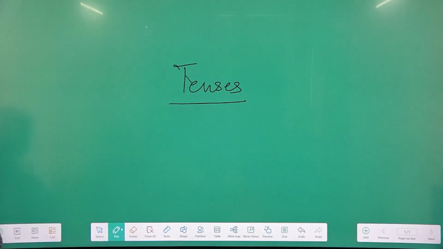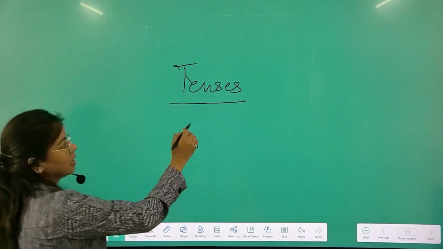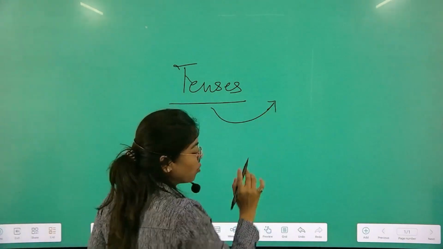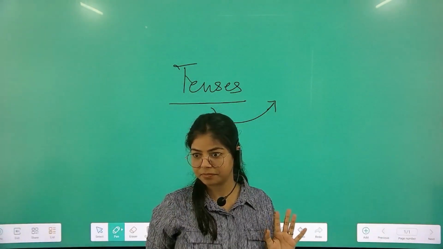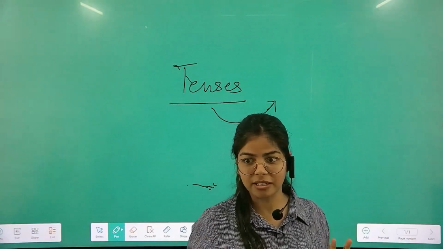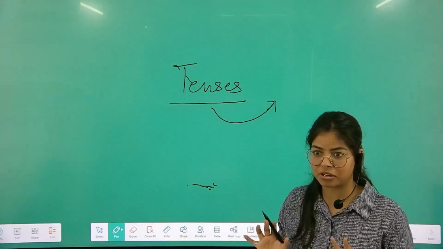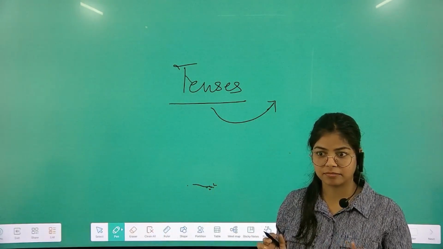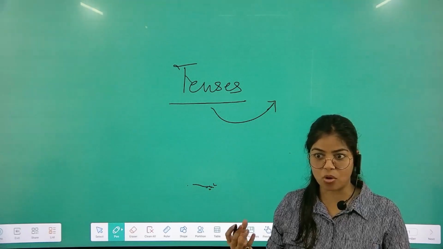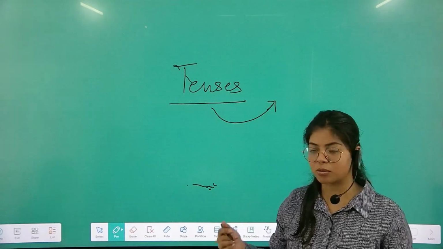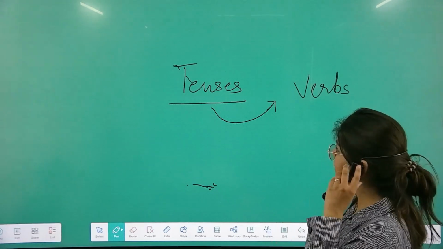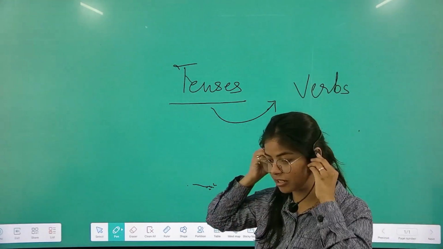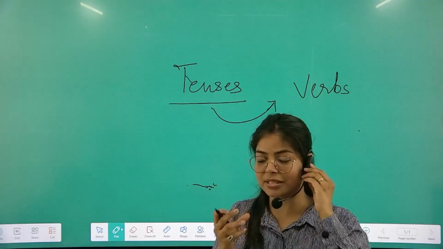So let's talk about tenses first. And before we talk about tenses, we also have an important person, you could say, that sits with the tenses. There's another important detail that has tenses along with it. What is it? If I'm talking about tenses, I am also going to talk about the verbs. Okay? Now when I say tenses, it is actually way too important to frame basic sentences.